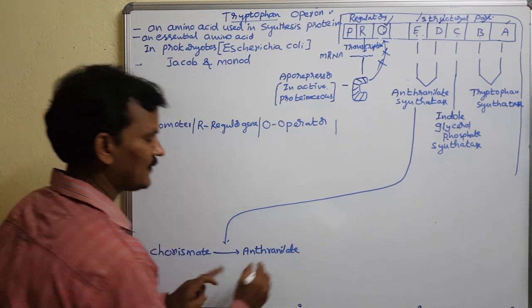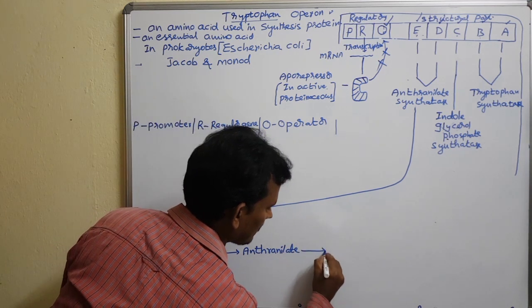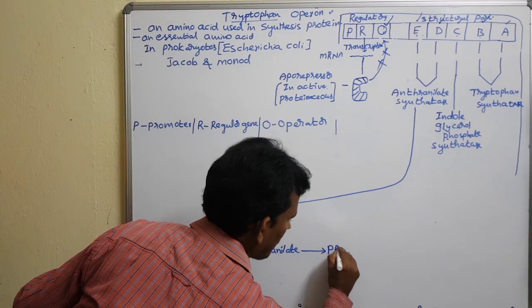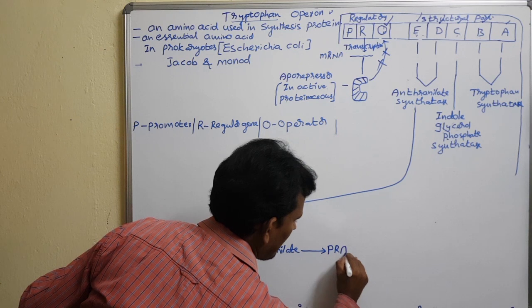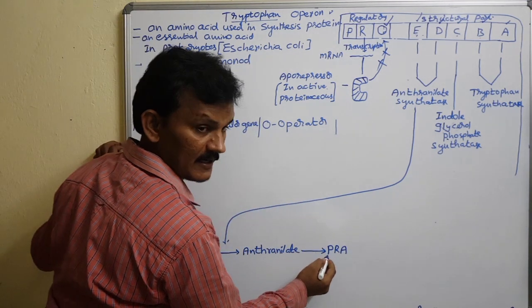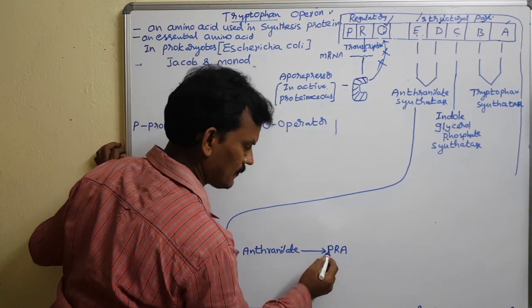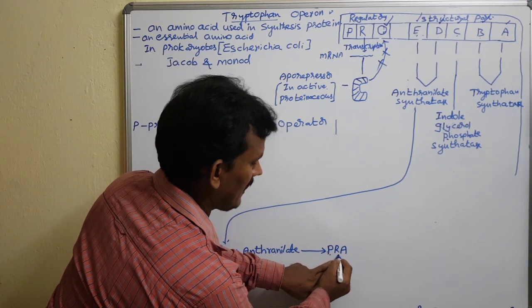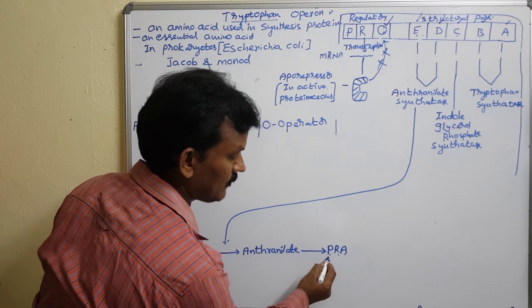The anthranilate forms PRA, which is phosphoribosyl anthranilate.